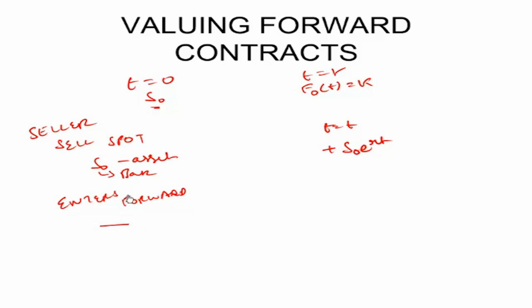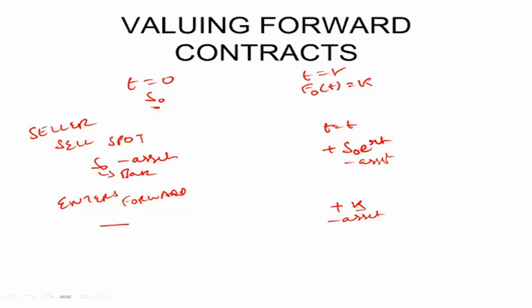So if he enters the forward contract, then at t equal to T, he will again deliver the asset and he will receive now a price equal to K. That's the second option, that is in the forward. In both cases, he has lost the asset. He doesn't have the asset with him. In the first case, he has with him S0 e raised to power RT because he received S0 and he put that money in a bank. In the second case, he has an amount with him equal to K.